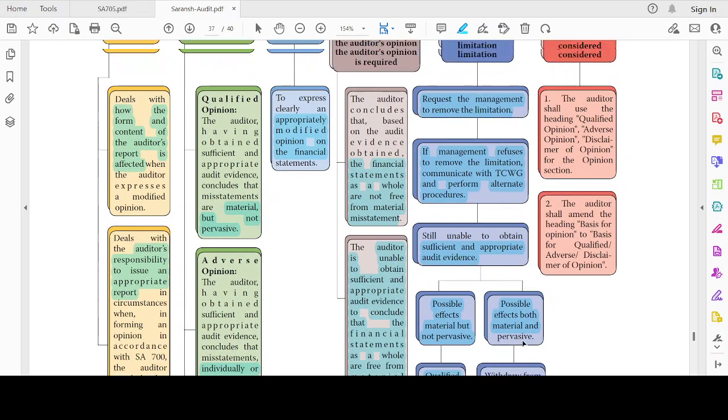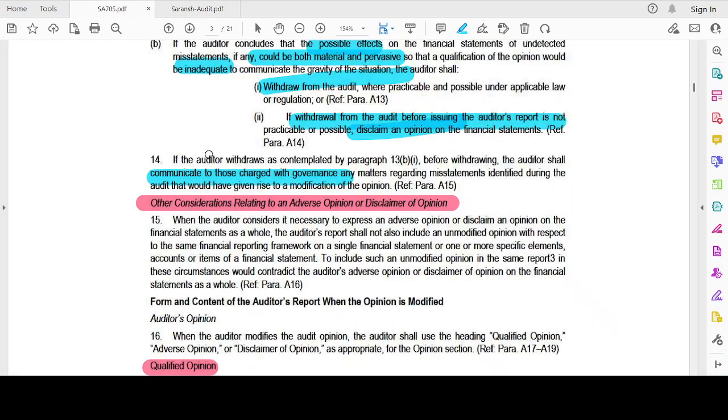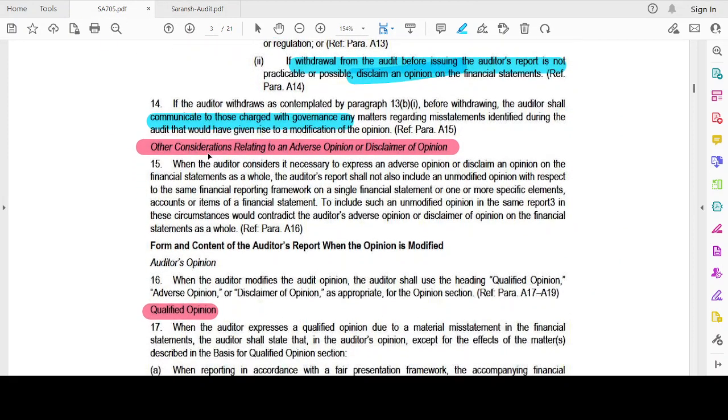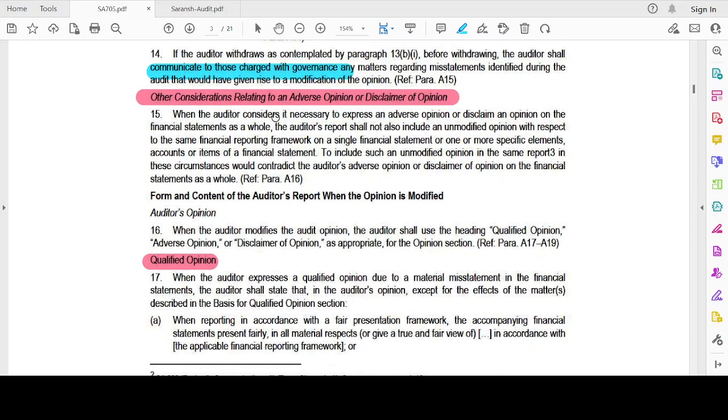Okay, now let's move on. Other considerations relating to adverse opinion or disclaimer of opinion. When the auditor considers it necessary to express an adverse opinion or disclaimer of opinion on the financial statements as a whole, the auditor's report shall not include an unmodified opinion with respect to the same financial reporting framework on a single financial statement or one or more specific elements.